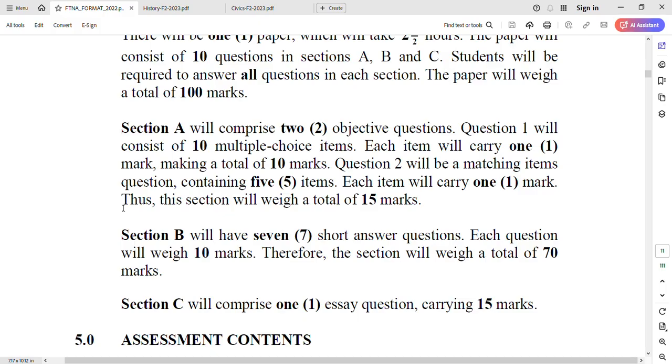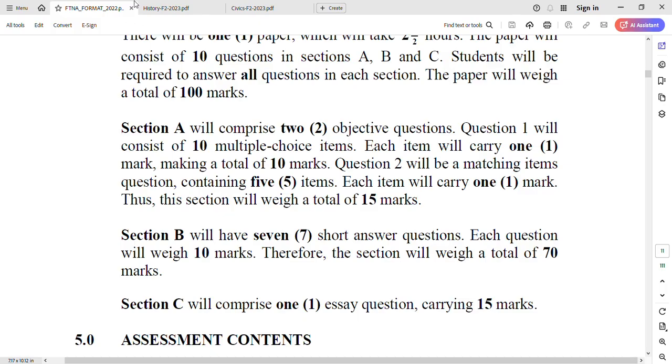So after checking the format of the exam, let's go and check the reality, how the exam looks. One thing to remember here, this format is applicable even to civics, and civics is the same. They have section A, section B, section C. The number of questions is 10 questions, and you attempt all questions. Marks are 100 marks. So the same as you saw here in history, also in civics you'll find the same structure.